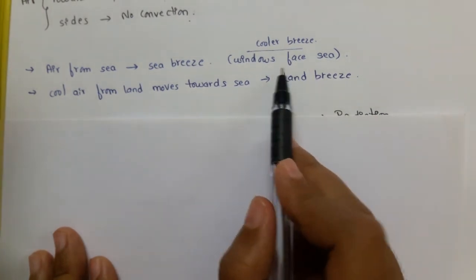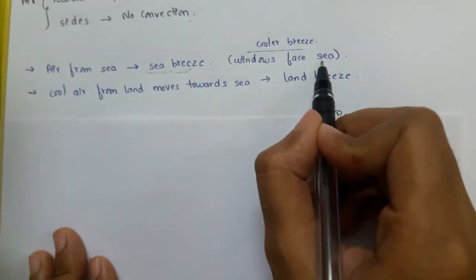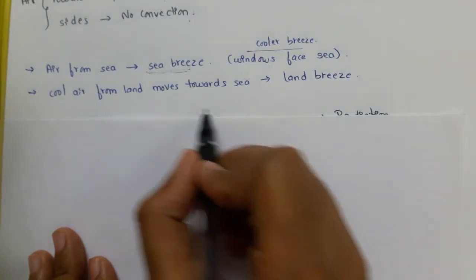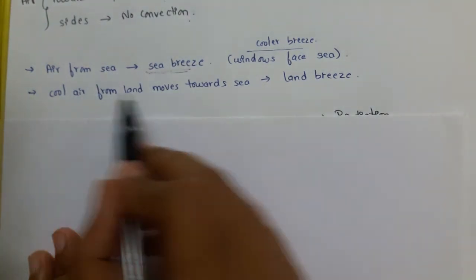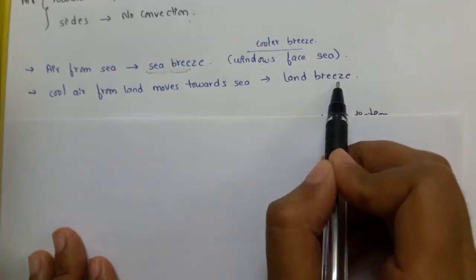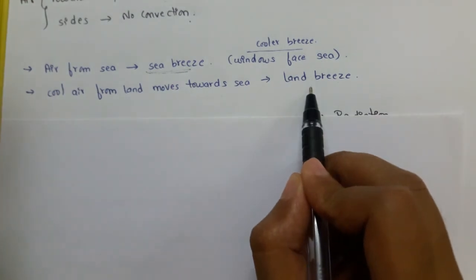So in the daytime we can experience the sea breeze. The windows which are facing the sea will get the cooler breeze. Similarly, at night, we feel cool air from the land as it moves towards the sea. That is land breeze. Hope you understood the terms sea breeze and land breeze. This we can experience in the coastal regions.